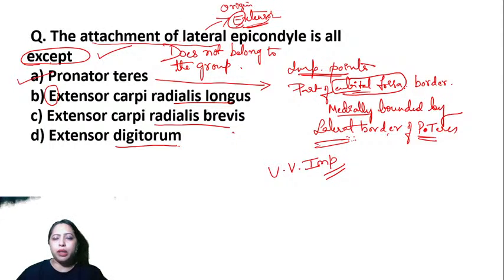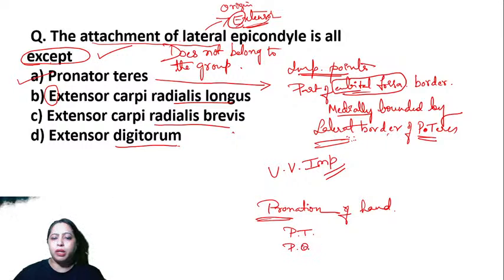And it also is a muscle for pronation of hand. You have pronator teres and pronator quadratus. So two muscles are there for this action, that is pronation. Okay, next one.